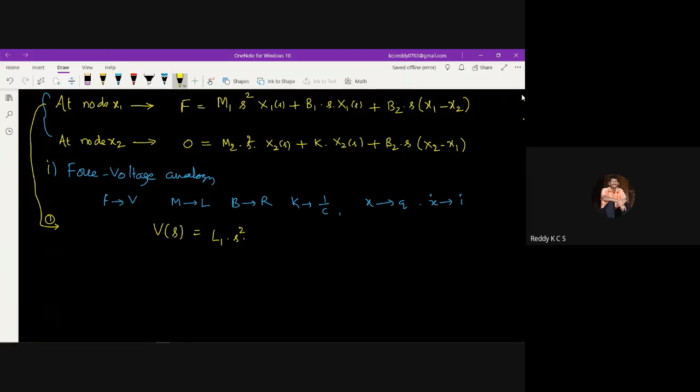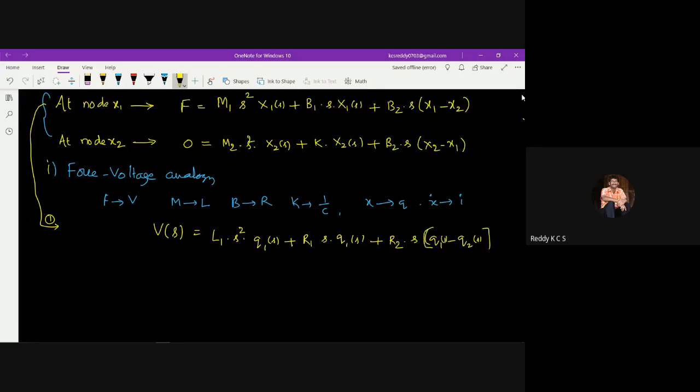Q, that is q1. So then q1 of s, I can write as q1 of s, plus, here b is there, b is replaced with r, so b1 is replaced with r1, then s into q1 of s. Next, b2 is replaced with r2 and s, then x1 minus x2, that is nothing but q1 of s minus q2 of s. So this is the first equation.